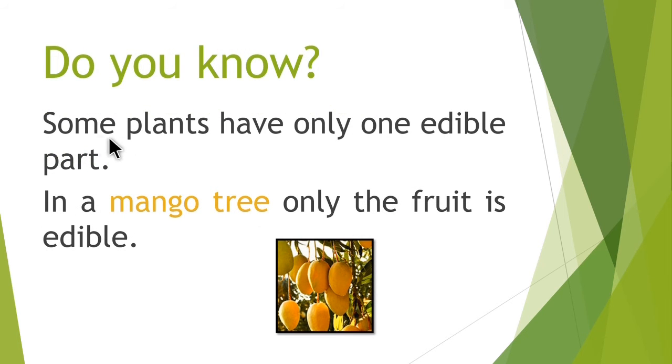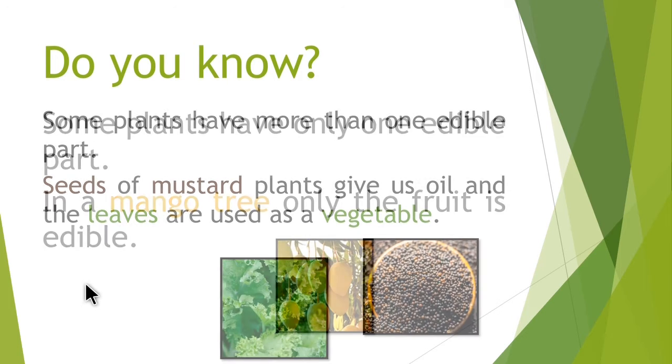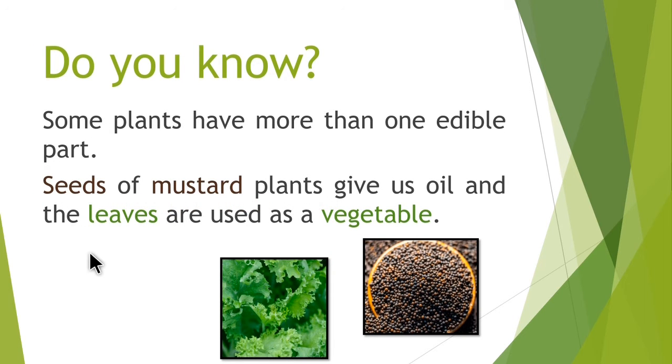Do you know? Some plants have only one edible part. In a mango tree, only the fruit is edible. Some plants have more than one edible part.